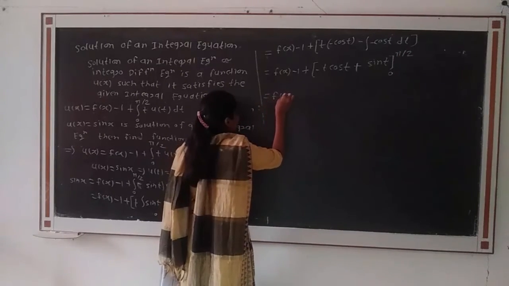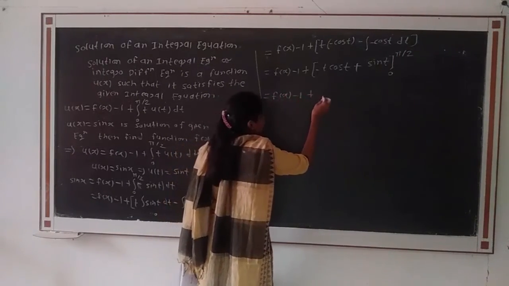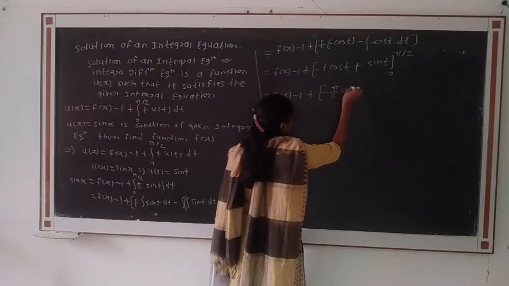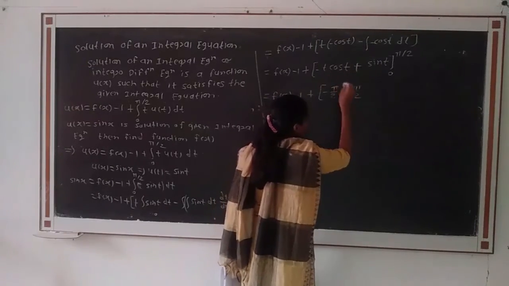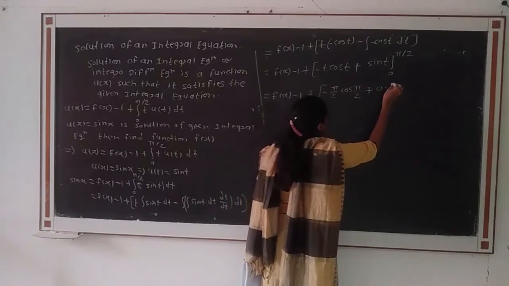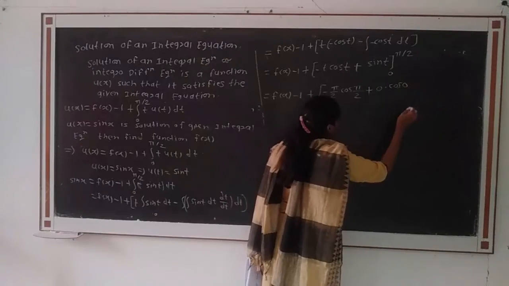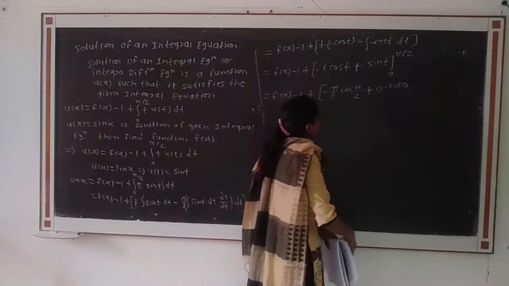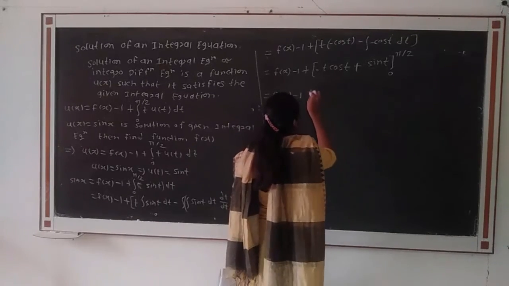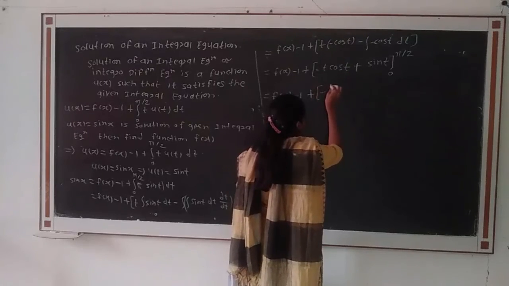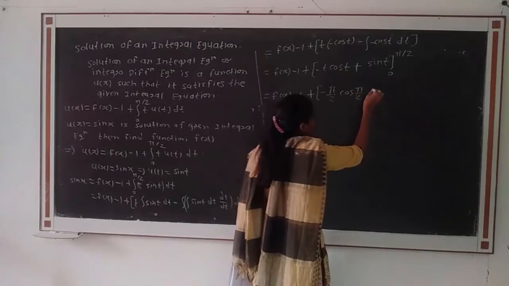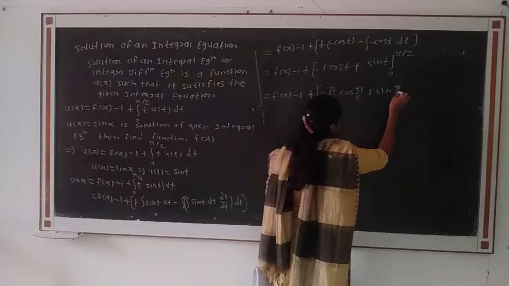Then we put the limits: f of x minus 1 plus, minus pi by 2 cos pi by 2 plus sin pi by 2.